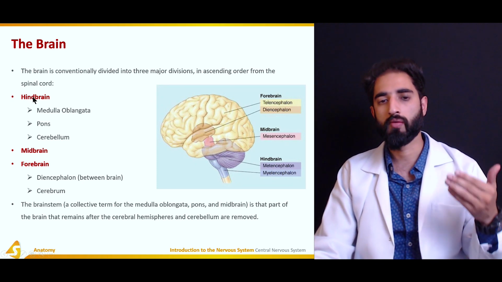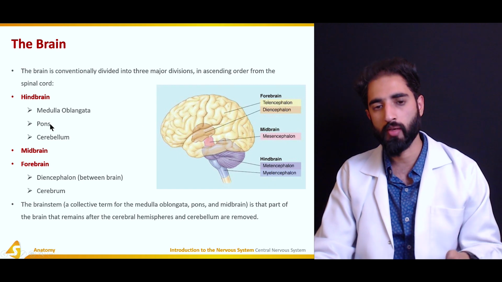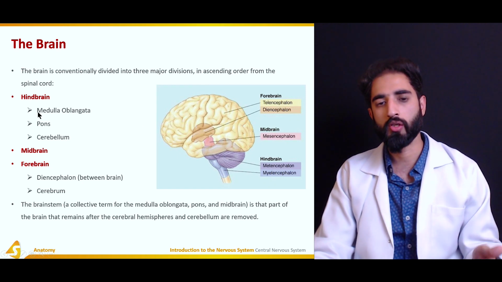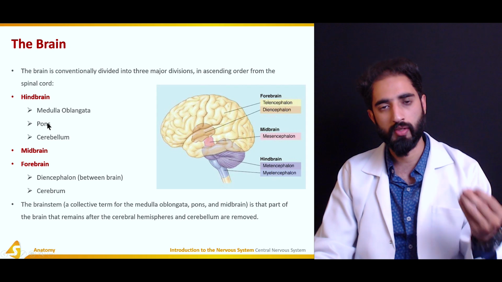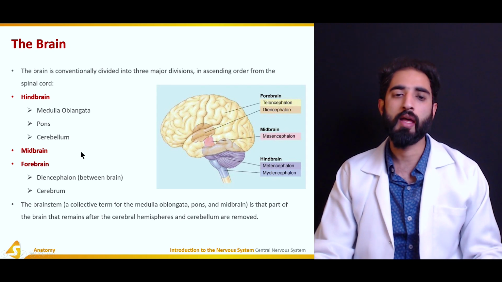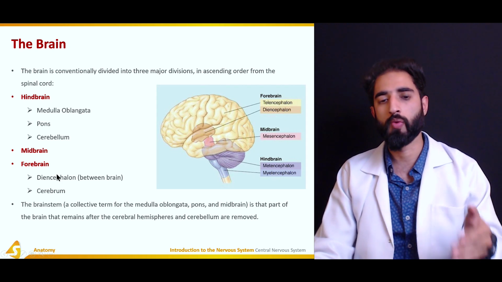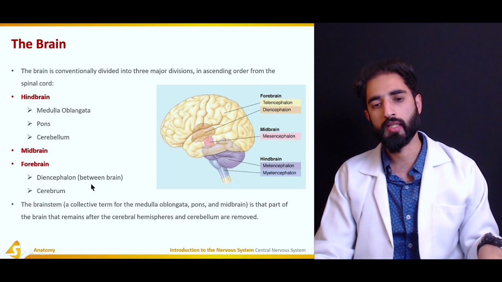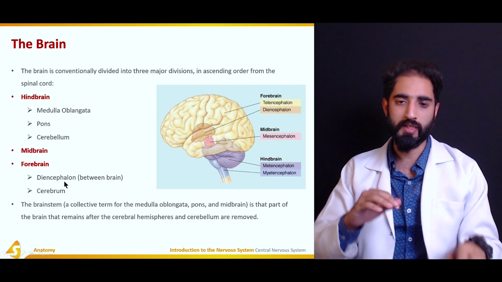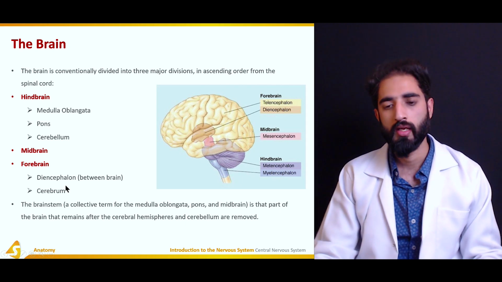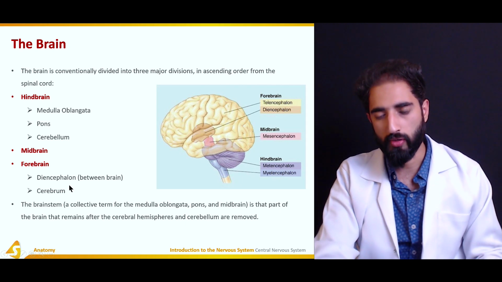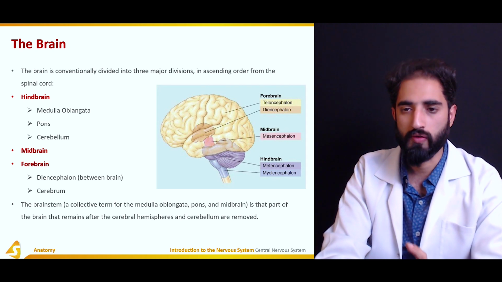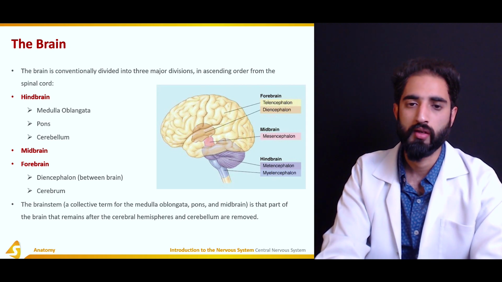So in the hindbrain, we have the medulla oblongata, pons, and cerebellum. The midbrain, medulla oblongata, and pons collectively make the brainstem. And the forebrain has two parts, which is the diencephalon and cerebrum. And diencephalon also means between the brain, because it cannot be seen from the outside. And that's pretty much the summary of these different parts of the brain.